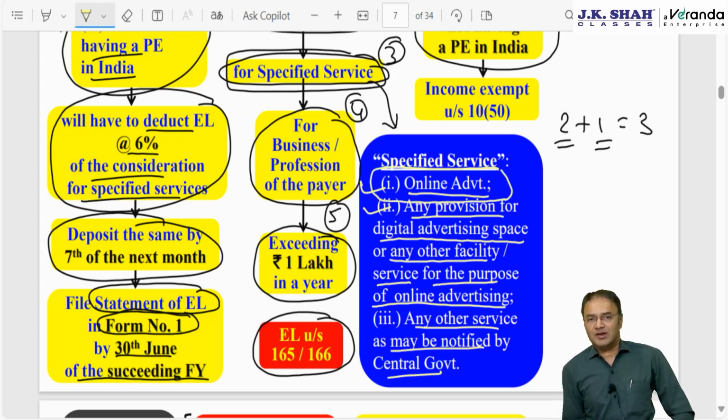In one of the past exam questions, the institute did not clarify whether the payment made by a resident to a non-resident is for online advertisement or for offline advertisement. Then we had to write a diplomatic answer that if it is for online advertisement, then equalization levy is applicable. If it is for offline advertisement, like advertisement in a newspaper abroad, magazine, journal, distribution of printed pamphlet, brochure, tract, then no equalization levy will be applicable.